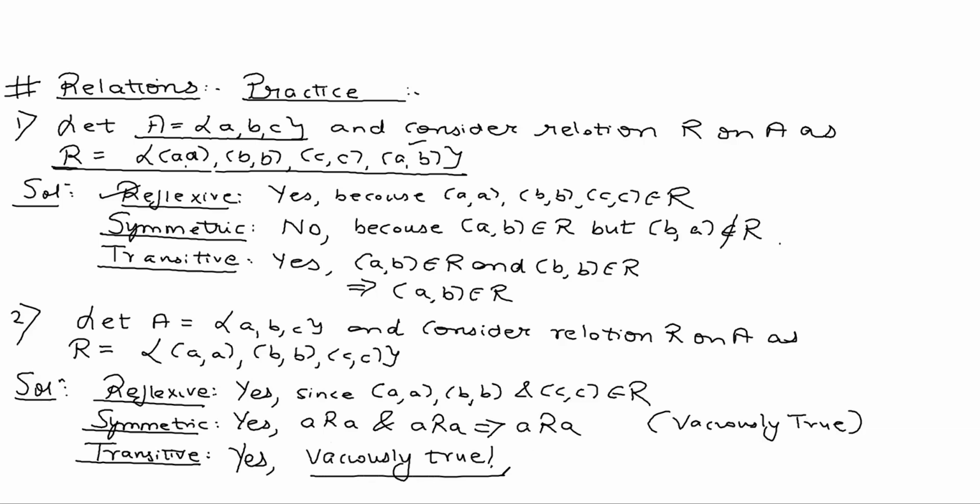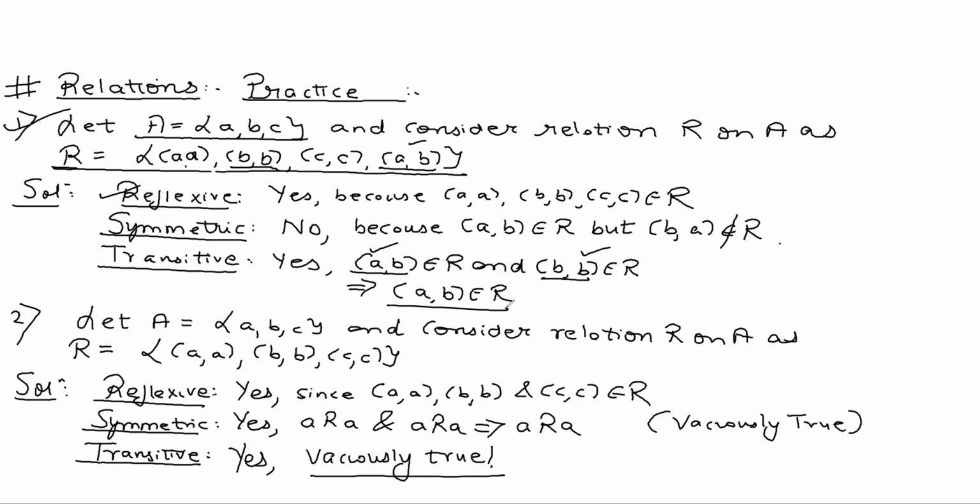Okay, so please ask your doubts. Sir, I did not understand how the relation in question 1 is transitive. You can see it is transitive. Why? In question 1, (A,B) belongs to R and (B,B) belongs to R. That means (A,B) and (B,B) imply (A,B) also belongs to R. It's a way of showing that it's transitive.